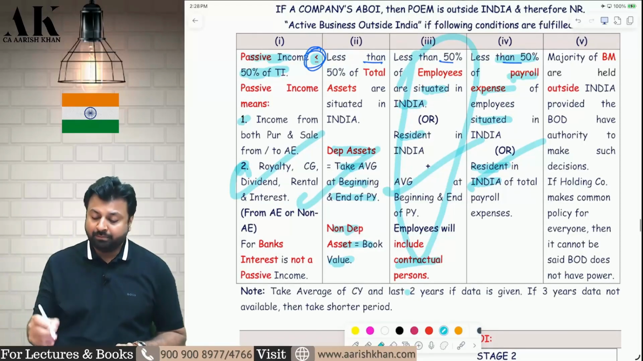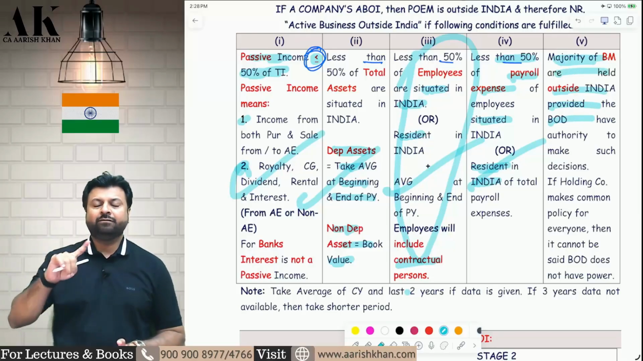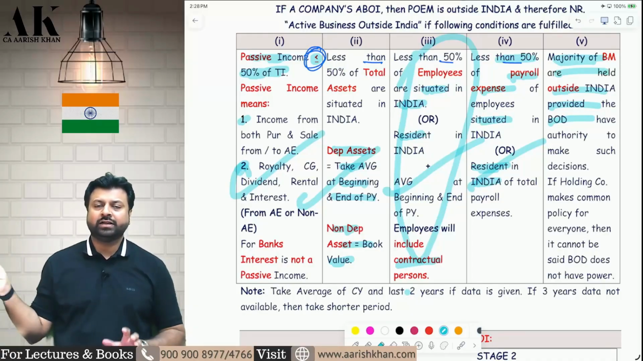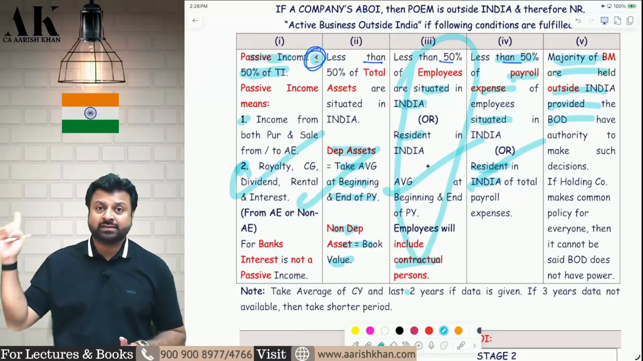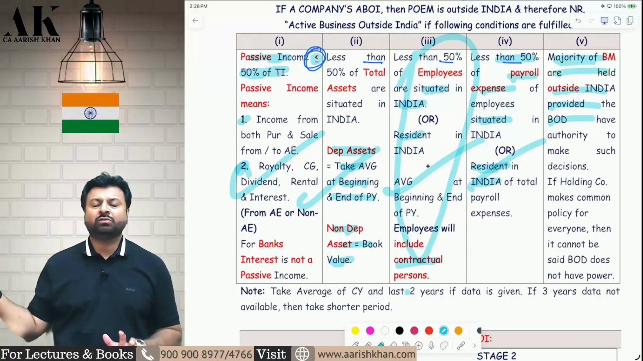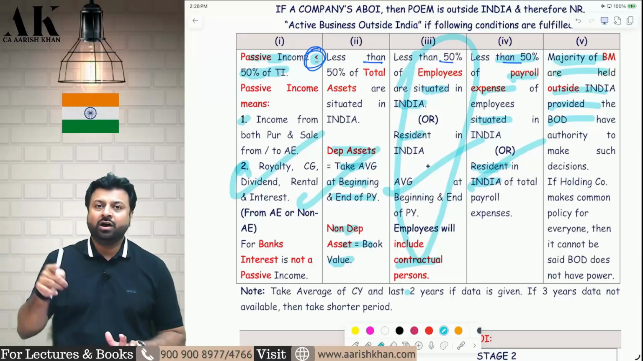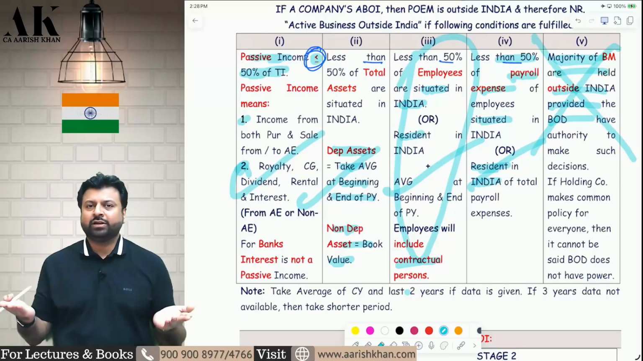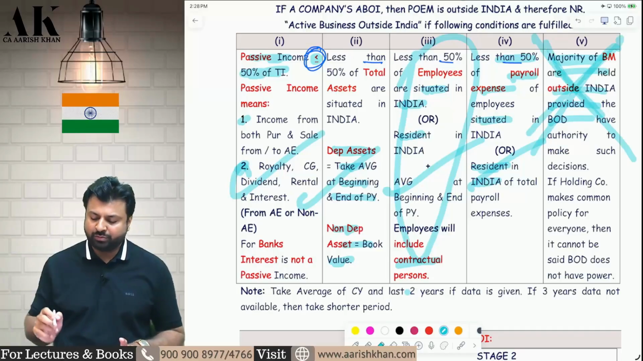What is the 5th condition? The majority of the board meetings should be held outside India, provided the board takes decisions outside India. Suppose the company has kept 10 board meetings, out of which 7 are held outside India, this condition is fulfilled, provided the board has the power to take commercial and management decisions outside India. If the majority of board meetings are held outside India, but the management and commercial decisions are taken by a person resident in India or by the parent company in India, then this condition will be considered violated. As I have told you in class, if the majority of the board meetings of Reliance Industries are held outside India, but the major decisions are taken by Mukesh Ambani in India, then this condition will be said to be violated.